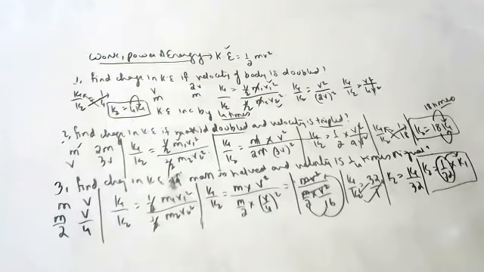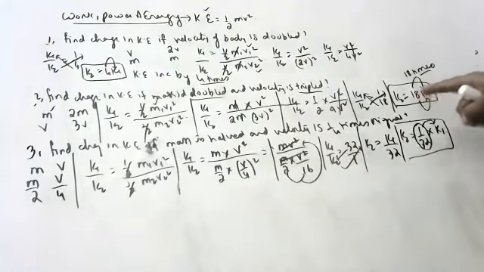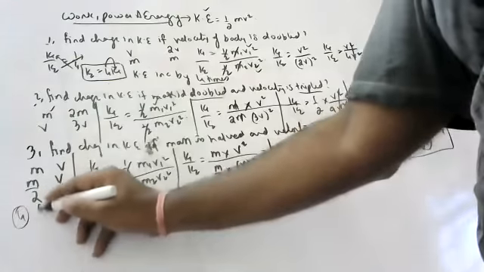Can you repeat the statement? Kinetic energy is becoming 1 by 32 times the original. 1 by 32. Is it increasing or decreasing? Decreasing. This is increasing, this is decreasing. Kinetic energy is becoming 1 by 32 times the original, which means it is decreasing tremendously. Next.